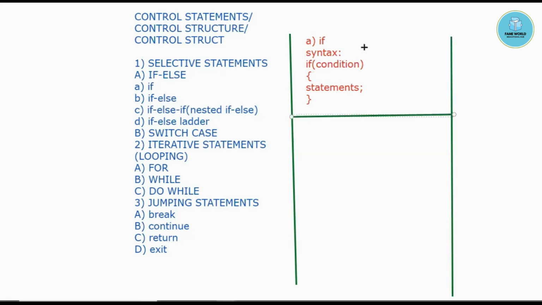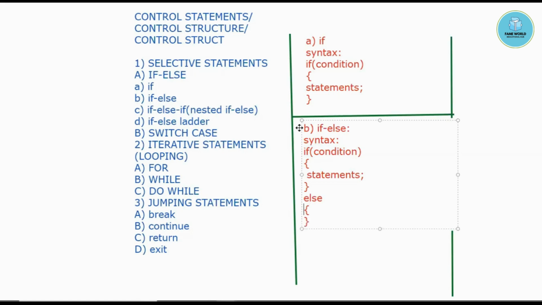When we are talking about if else, we basically have the else also. The syntax for that: if condition, we take the statements, and if the condition given in the if is false, then it will move towards the else block, and whatever statements are given in the else, whatever we are printing, that would be executed. So this is the if else.